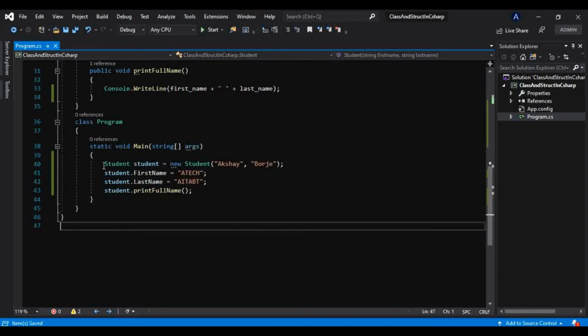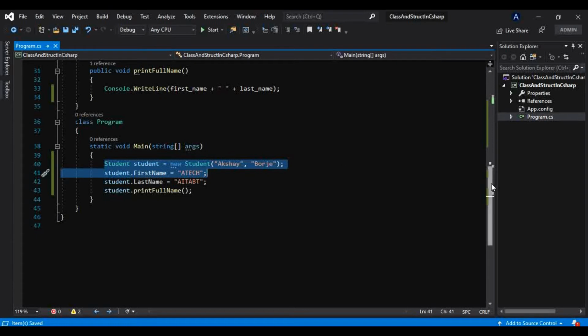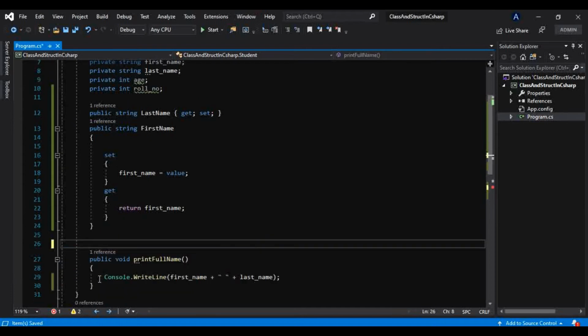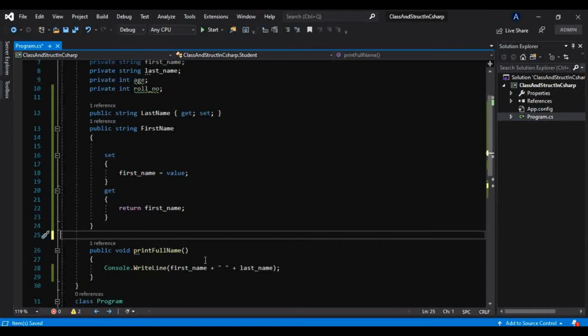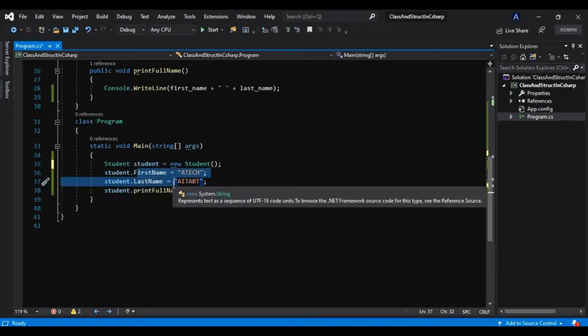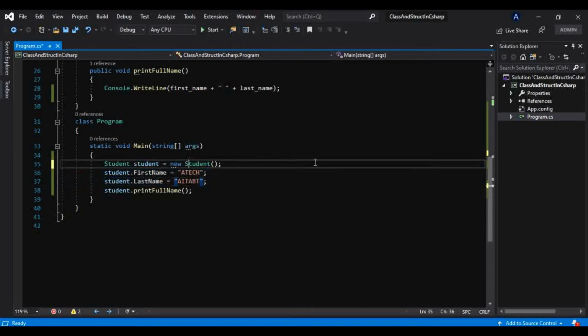Now, is this the only way to create your object? No, I have told you we can have three types of constructors in our class. You don't need to worry about creating a constructor in your class, because if you don't provide any constructor, the compiler will provide a default constructor and take care of initializing your fields and properties. Then you can take that object dot your property and initialize them like this.